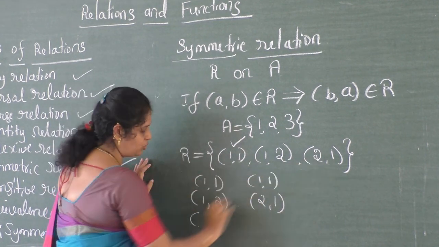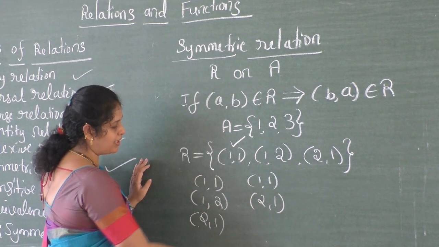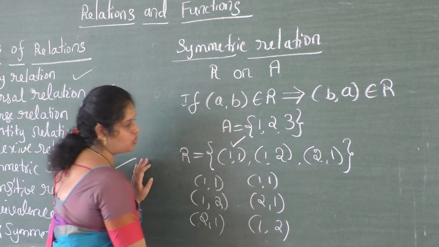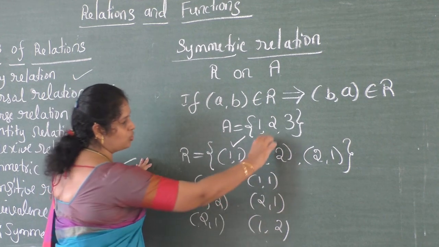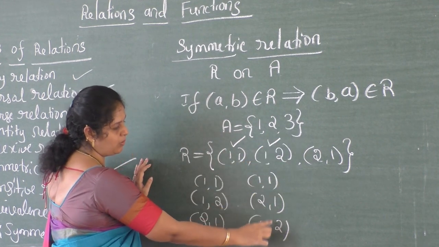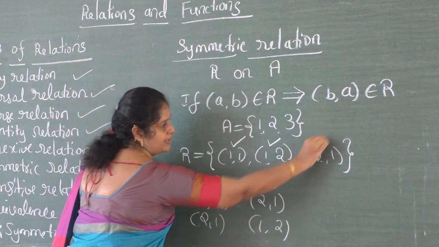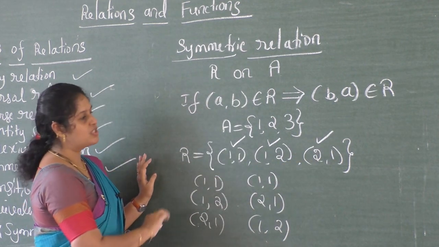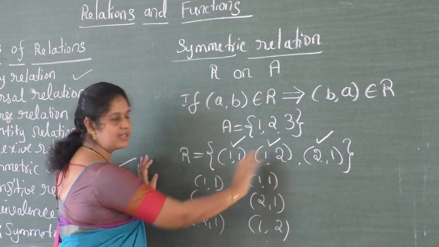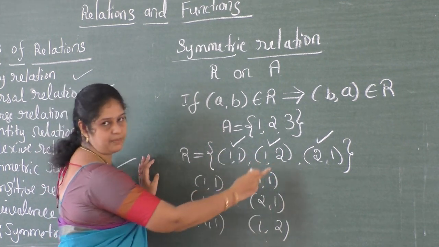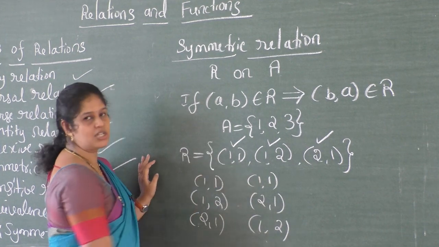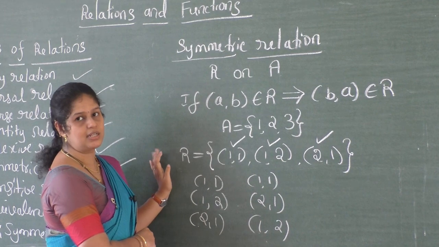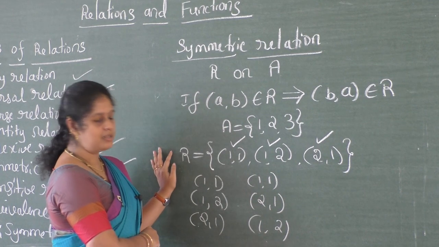For the third one, (2, 1) is (A, B), and (B, A) is (1, 2), which is also there. So (1, 1), (1, 2), (2, 1): therefore, this relation is a symmetric relation. Wherever you see (A, B), you must find (B, A). If it is present in that relation R, then you can decide that the relation is symmetric. Now one more example.